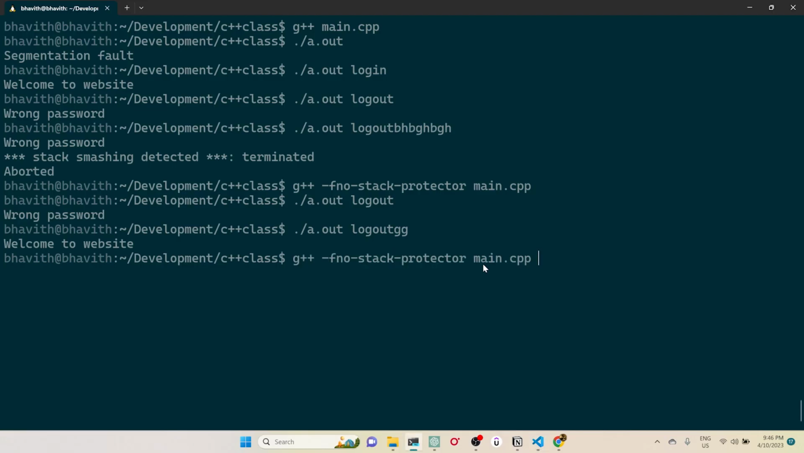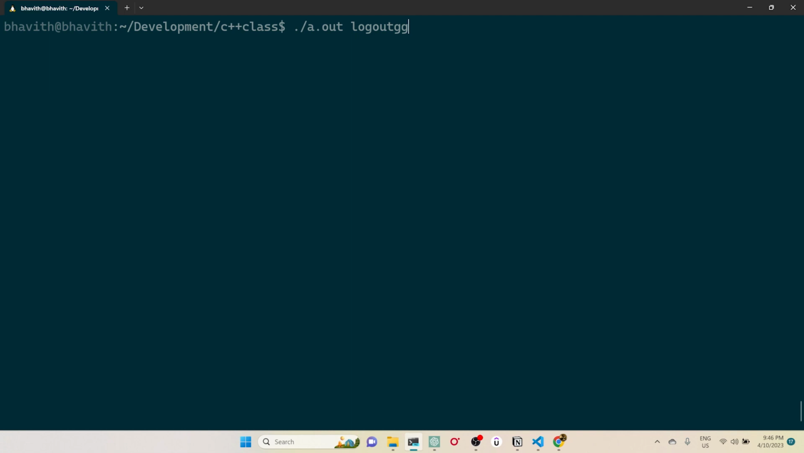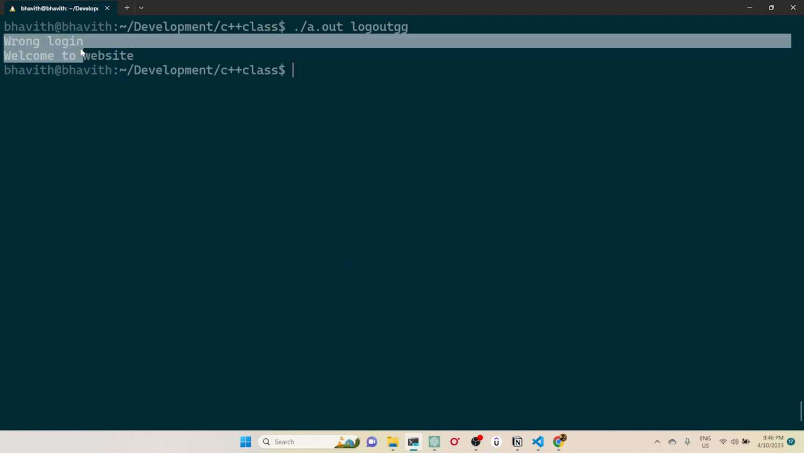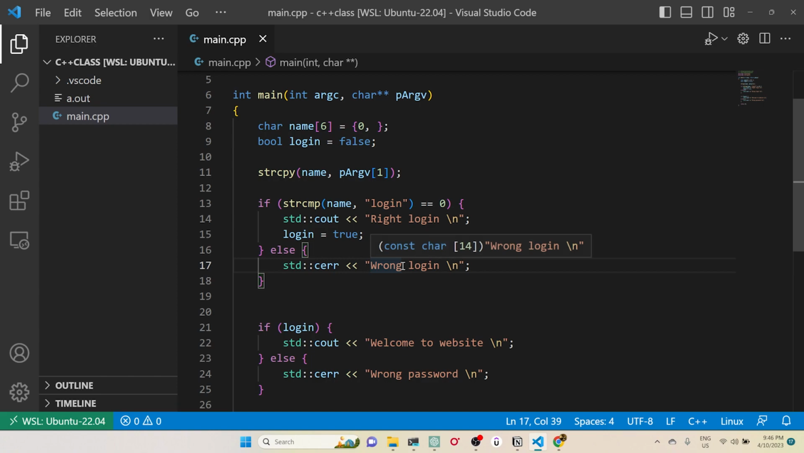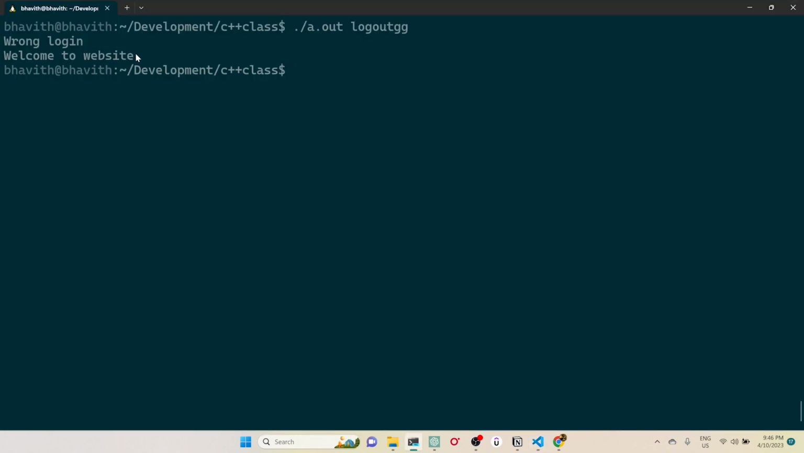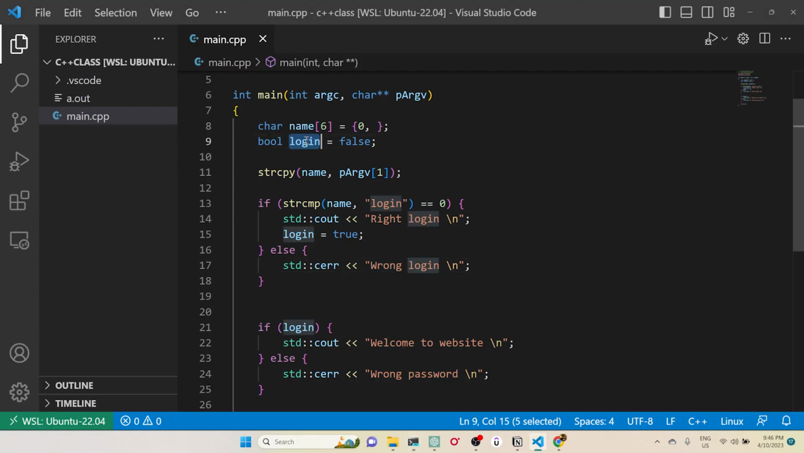So let me compile this again and execute. Even though you can see the wrong login is coming here, that means control went to the wrong login branch. This comparison is working fine, but what is happening? Why is this variable getting true? Who is making this true?